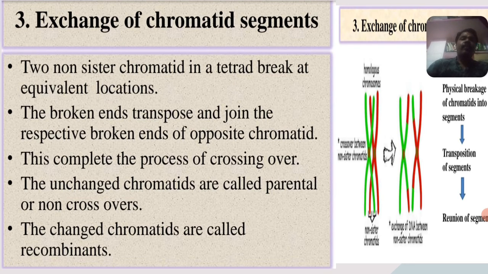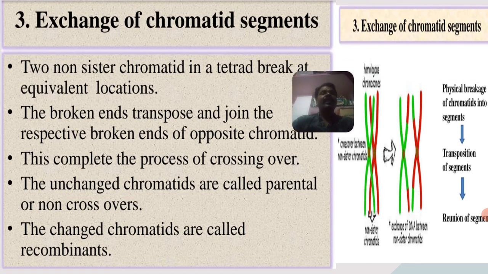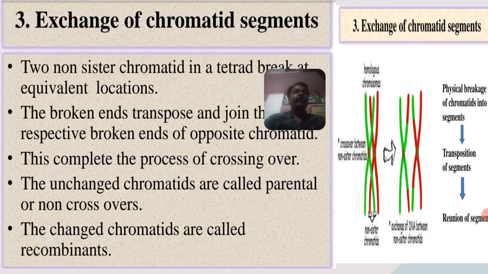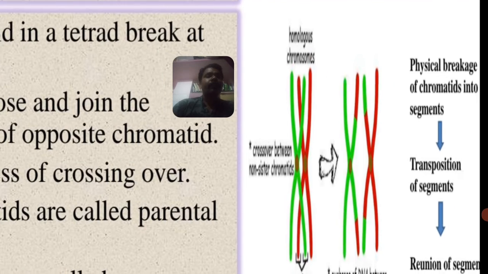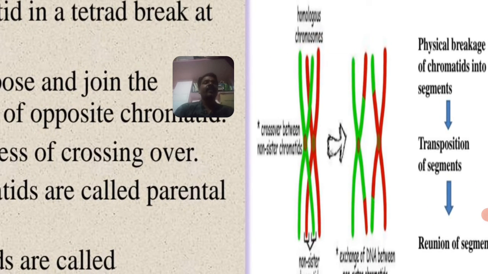The unchanged chromatids are called parental or non-crossovers. The changed chromatids are called recombinants, because they have two different segments. This is a picture of the exchange of genetic material between two chromatids, green and red.